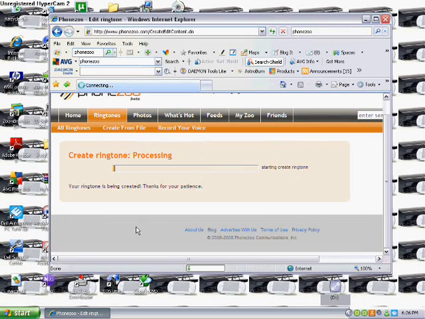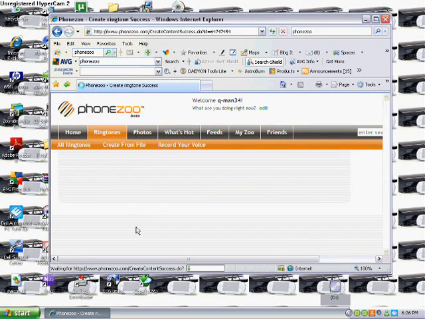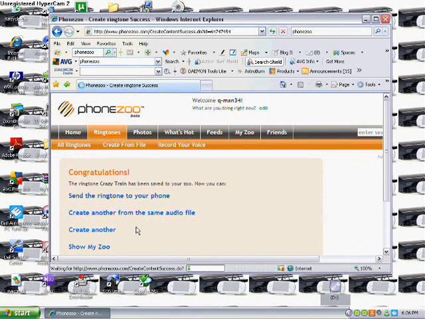Now it should be creating it. This usually goes pretty fast. That's what I'm trying to say. Okay, and after it says congratulations, the ringtone has been saved to your zoo. So then you have to send the ringtone to your phone.